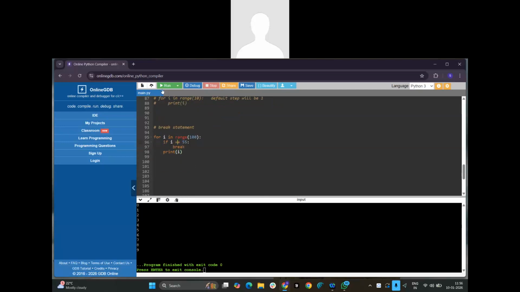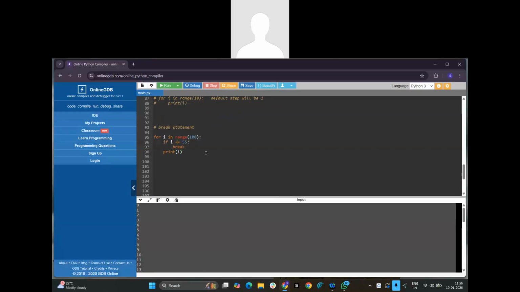So what it will do is, the loop will run until 54. When it is 55, then i becomes 55. You are getting it, right? So range is nothing but numbers, and the i value will become 0, 1, 2, 3, 4, 5. Right? And i double equals is comparison. If these are equal, then break the loop.